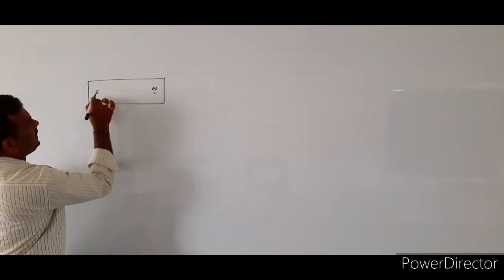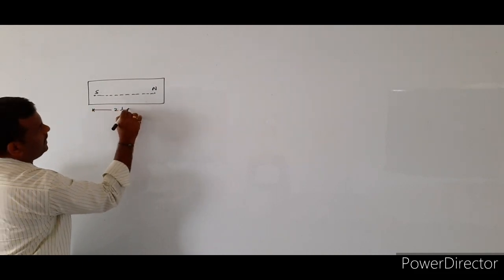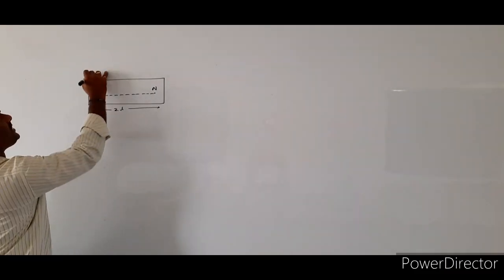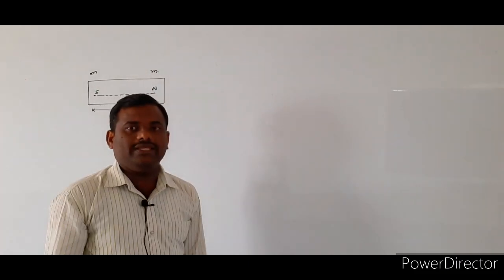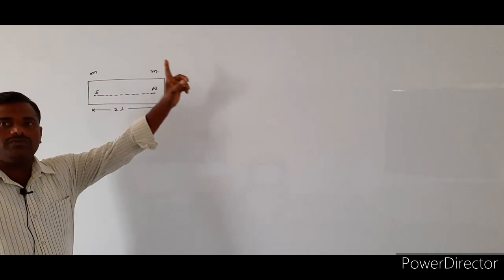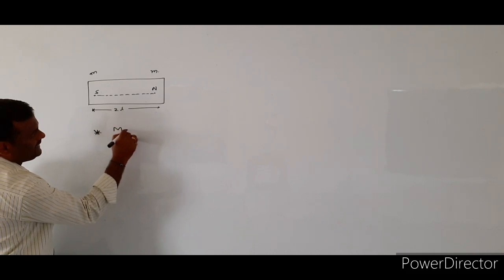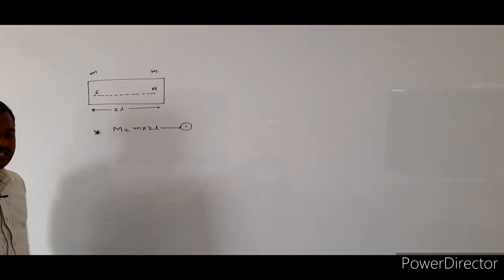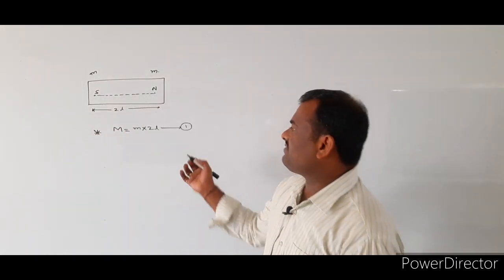I am assuming that the distance of separation between the two poles is equal to 2L. The distance of separation between the two poles of the given bar magnet is equal to what? 2L, and the pole strength of each pole is equal to small m. Pole strength of each pole is equal to what? Small m. Now, how can we write the magnetic moment formula? Magnetic moment is nothing but the product of the pole strength of the given bar magnet and the distance of separation between the two poles.